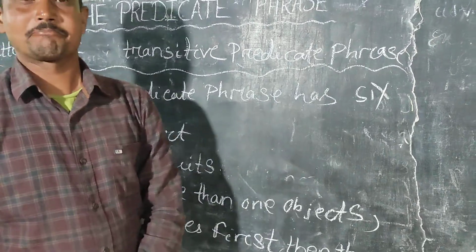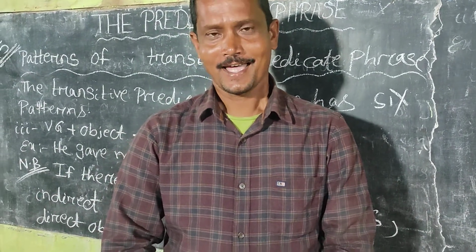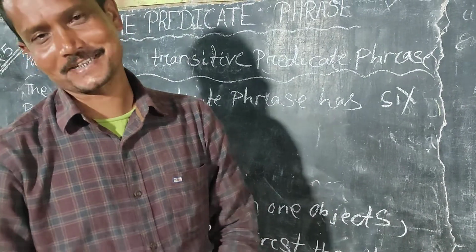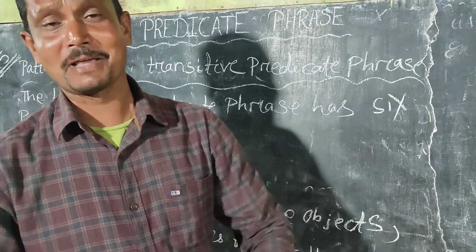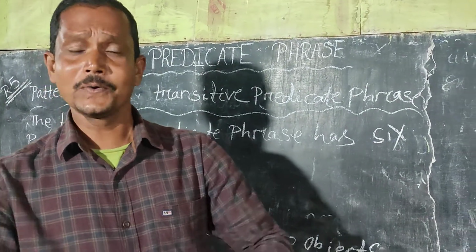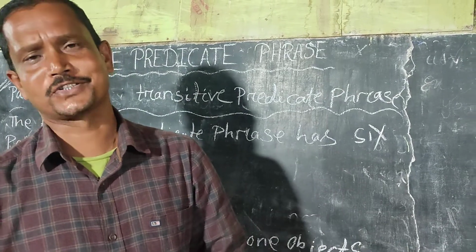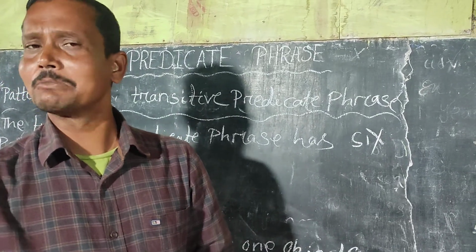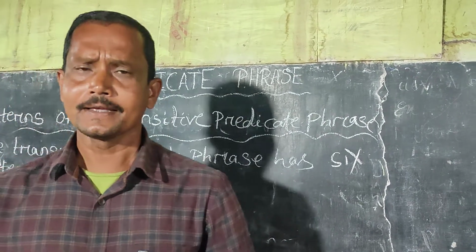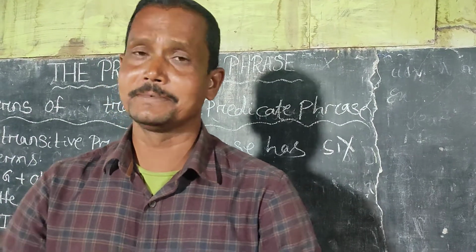And then pattern number 3 of transitive predicate phrase, and it is BG plus object plus object. That means in this pattern we can find there are more than one objects. Now a question arises, which object is used first? If there are more than one objects in sentences, generally the indirect object comes first and then the direct object.